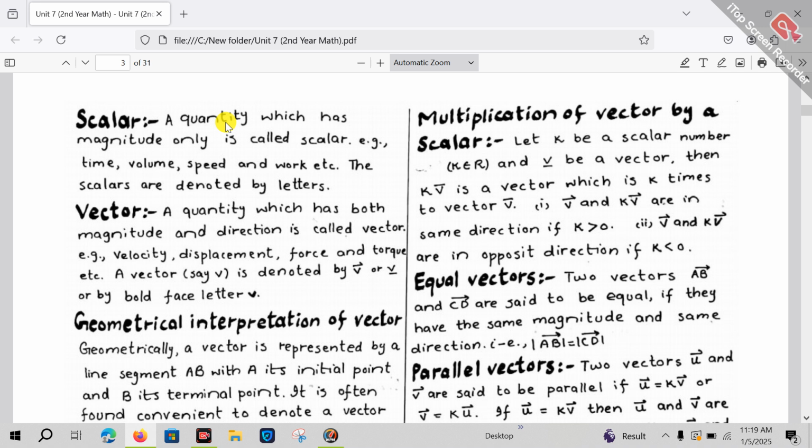For example, we can measure the length of cloth, or we can measure vegetables. There are instruments to measure their length and weight in kilograms, centimeters, meters.